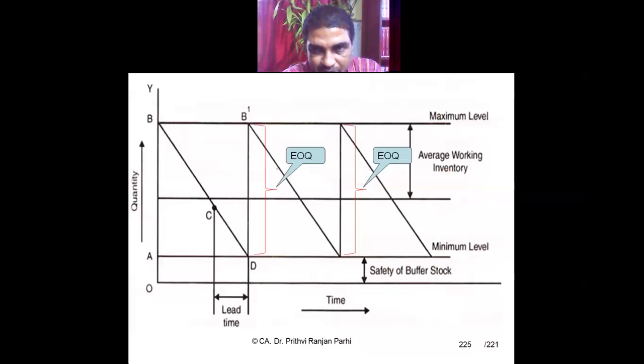Right? So this is called the maximum level. This is called the minimum level. This place I can call the reordering level. This is my lead time. And this is my safety stock. I think you have understood clearly how inventory is managed now.